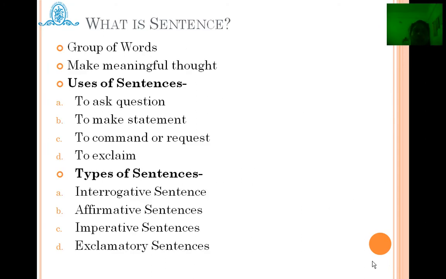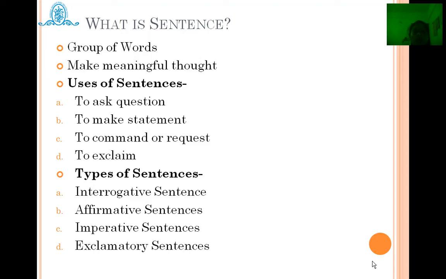Now, what is a sentence? A sentence is a group of words that are used in combination and together they form a sentence. Making a meaningful thought by using appropriate sentence construction is the main aim of sentences. So, as per the uses of sentences, we are going to see the different types of sentences.